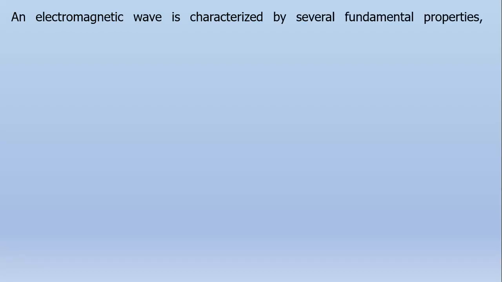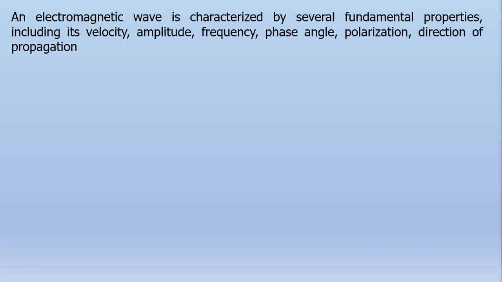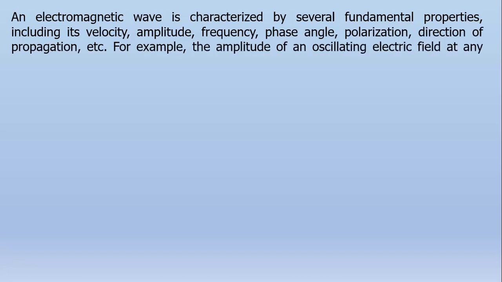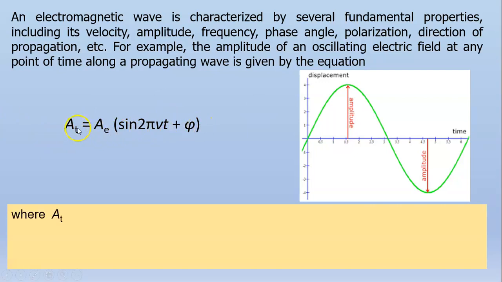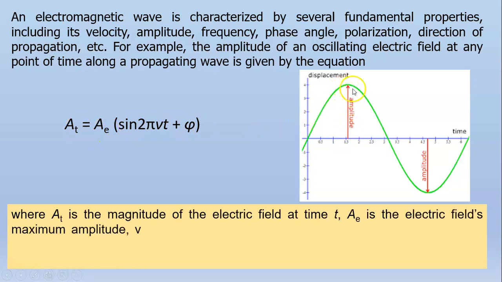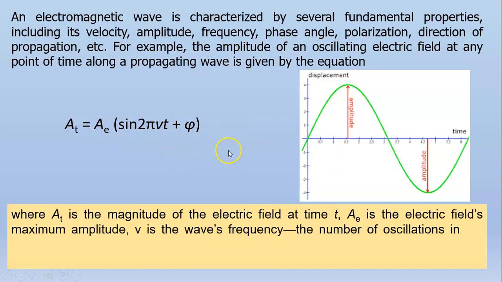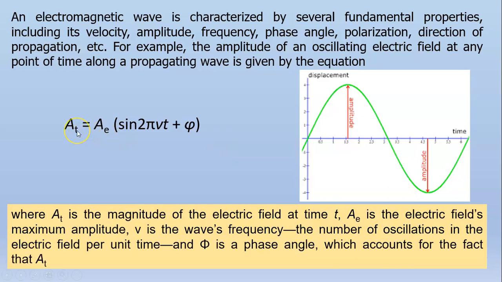An electromagnetic wave is characterized by several fundamental properties, including its velocity, amplitude, frequency, phase angle, polarization, direction of propagation, etc. For example, the amplitude of an oscillating electric field at any point of time along a propagating wave is given by the expression A_t = A sin(2πνt + φ). Here A_t is the amplitude of the wave at any time t and A is the maximum amplitude. ν is the frequency and φ is the phase angle, which accounts for the fact that A_t need not have a value 0 at time t equal to 0.